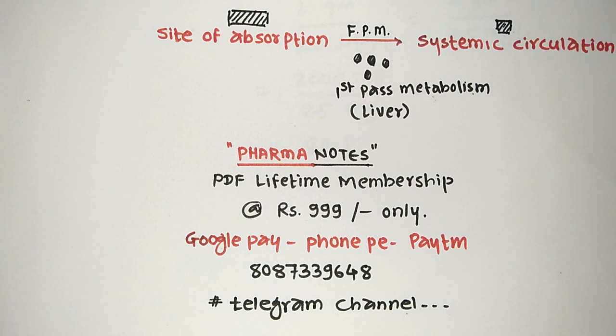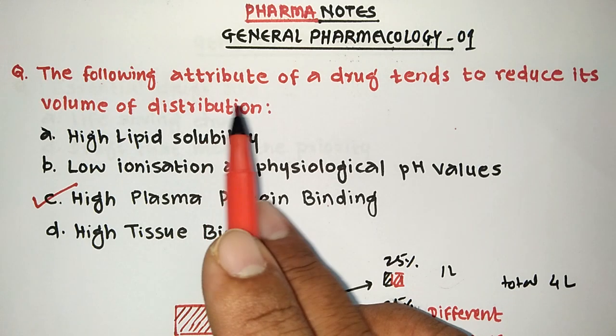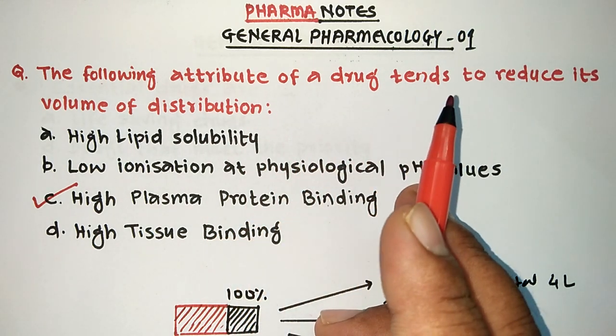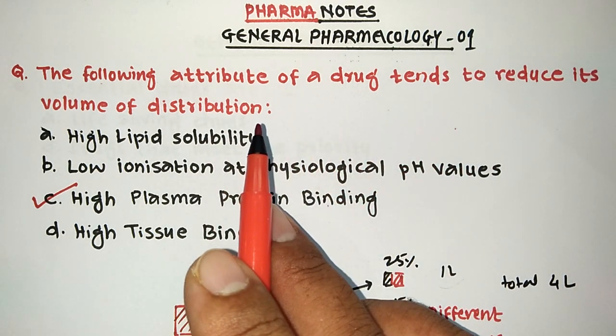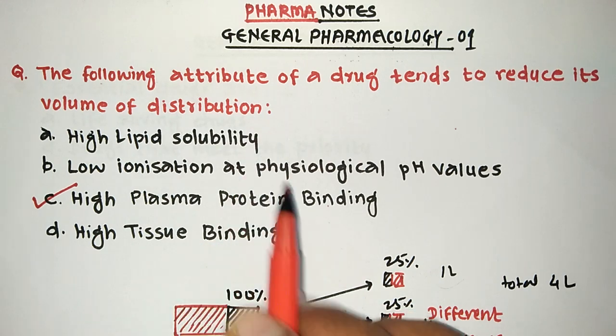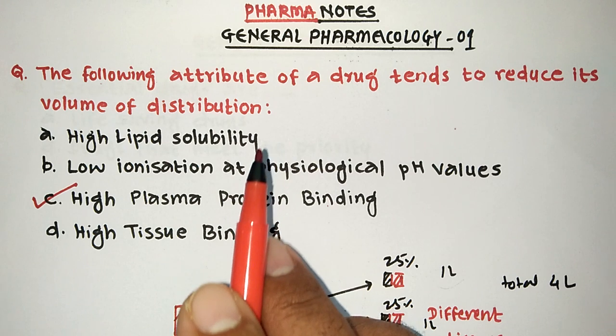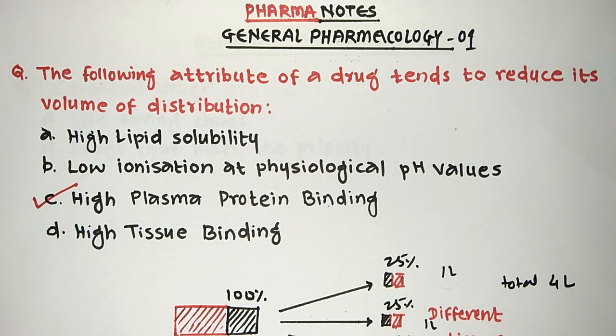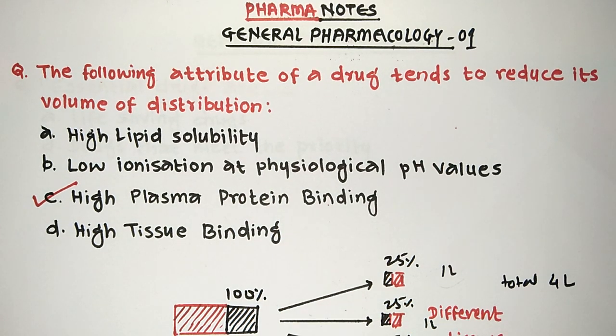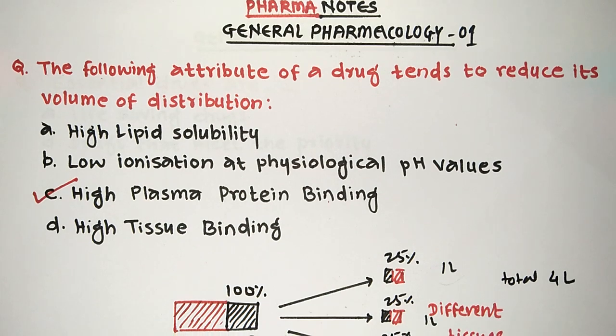So let's see the next question here. The following attribute of a drug tends to reduce its volume of distribution. So which of the following factors is responsible for reducing the volume of distribution? First of all, we have to think about this volume of distribution concept. What is this volume of distribution concept?